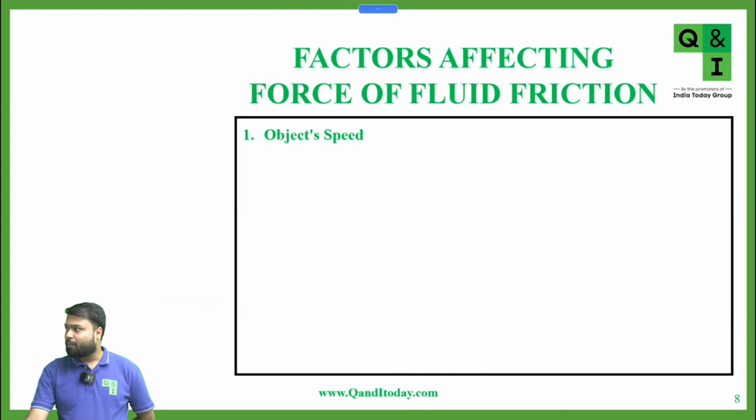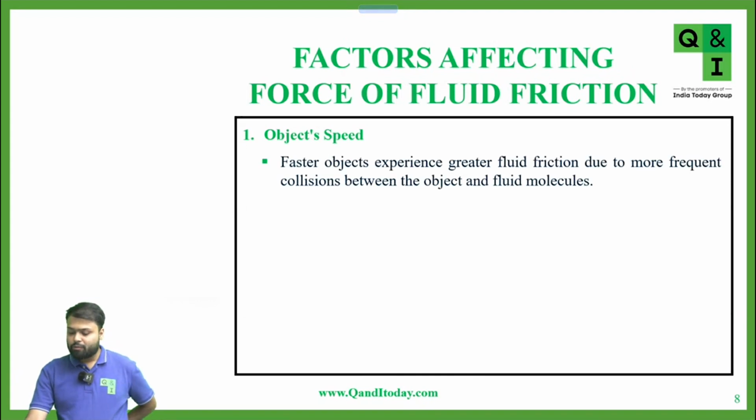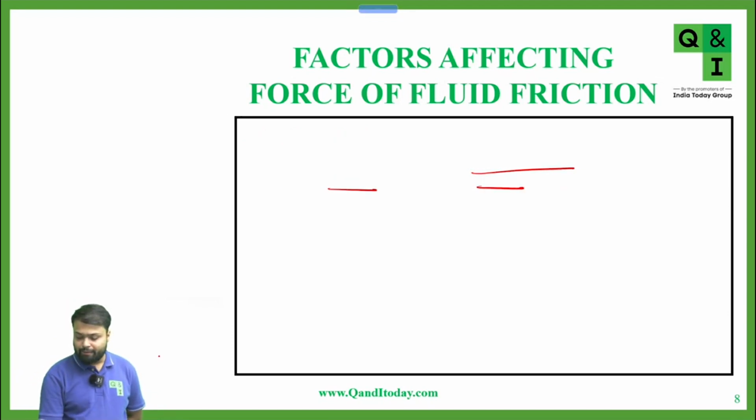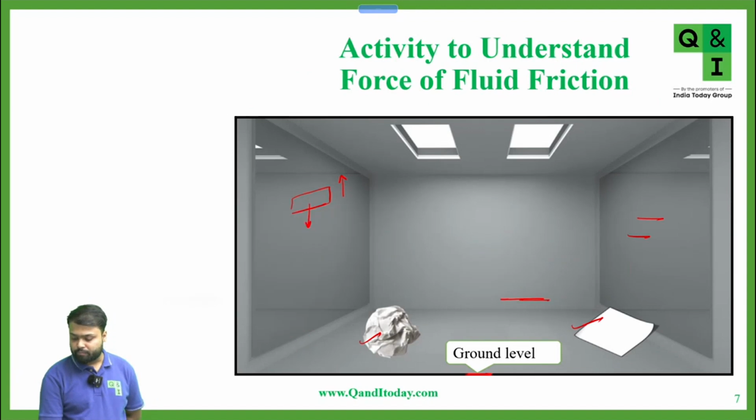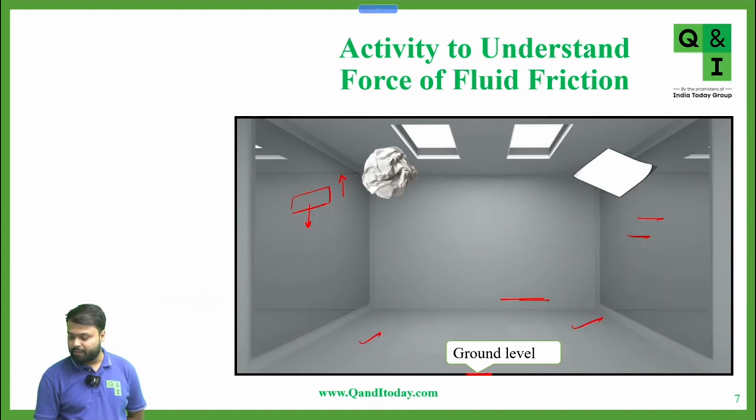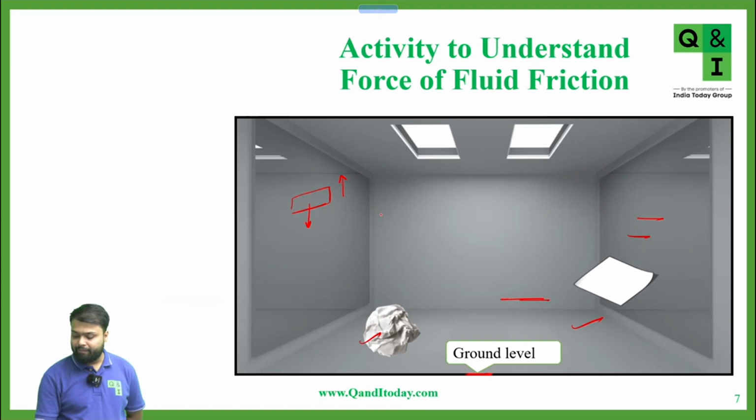Let's see. First is the object speed. Faster objects experience greater fluid friction due to more frequent collisions between the object and the fluid molecules. Everywhere the medium particle is air.